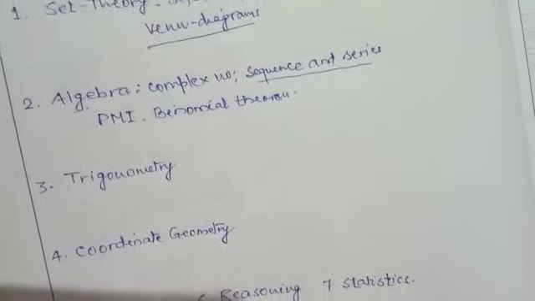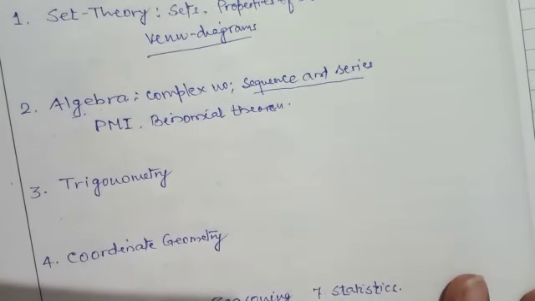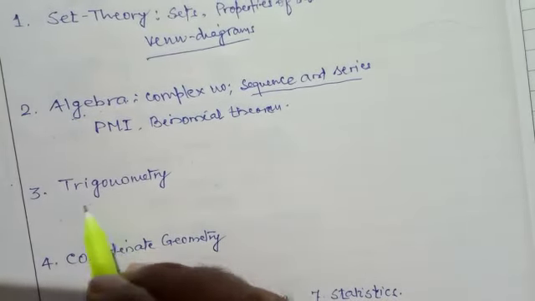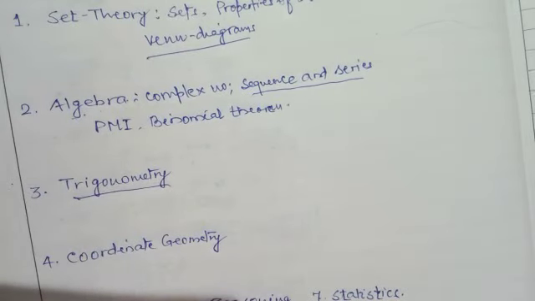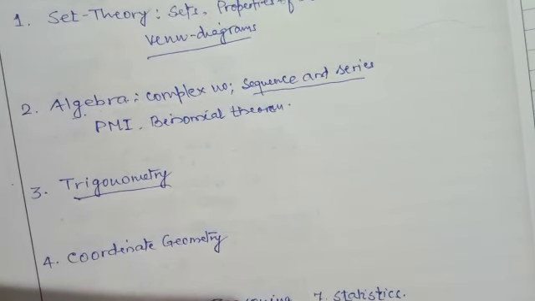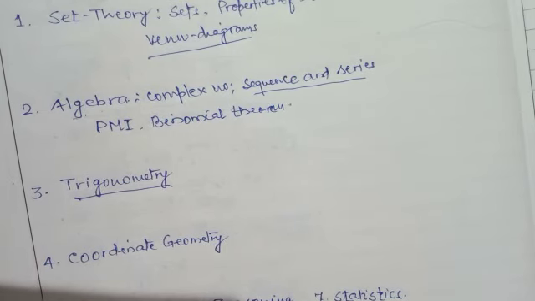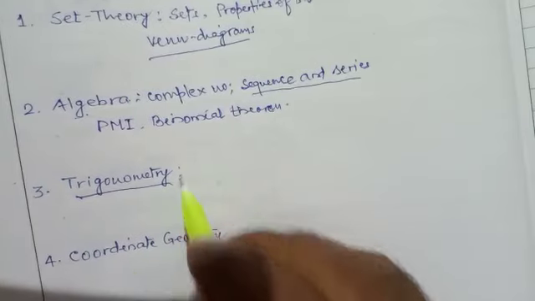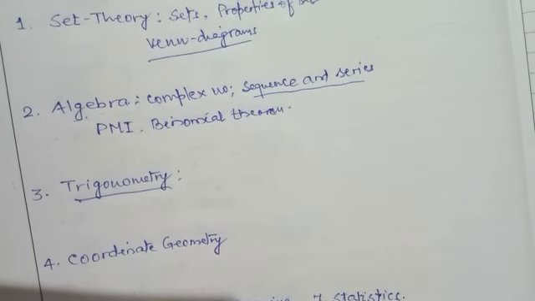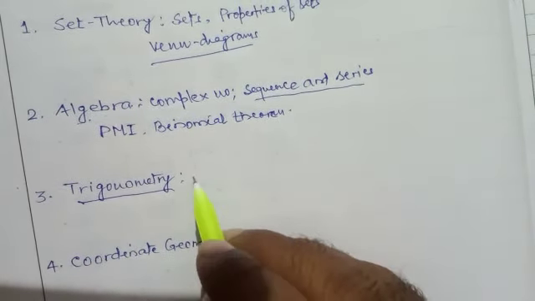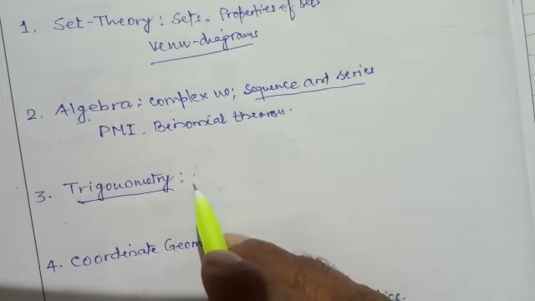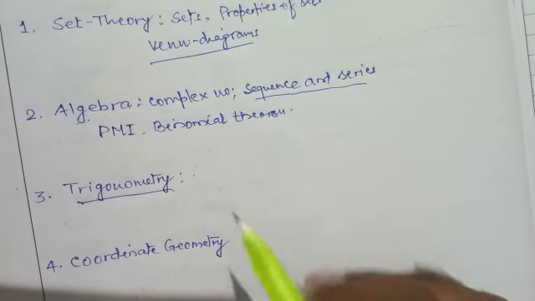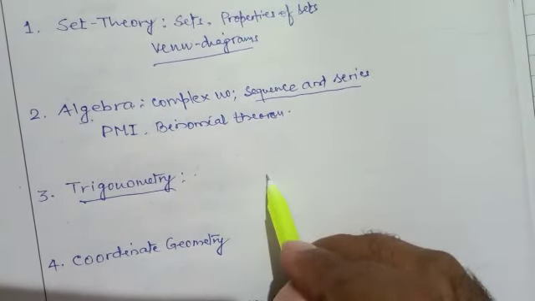The next topic you have to study is trigonometry. Once you have studied trigonometry, that is basic trigonometry. You have to study here the complete plane trigonometry, means properties, identities, values of different angles.